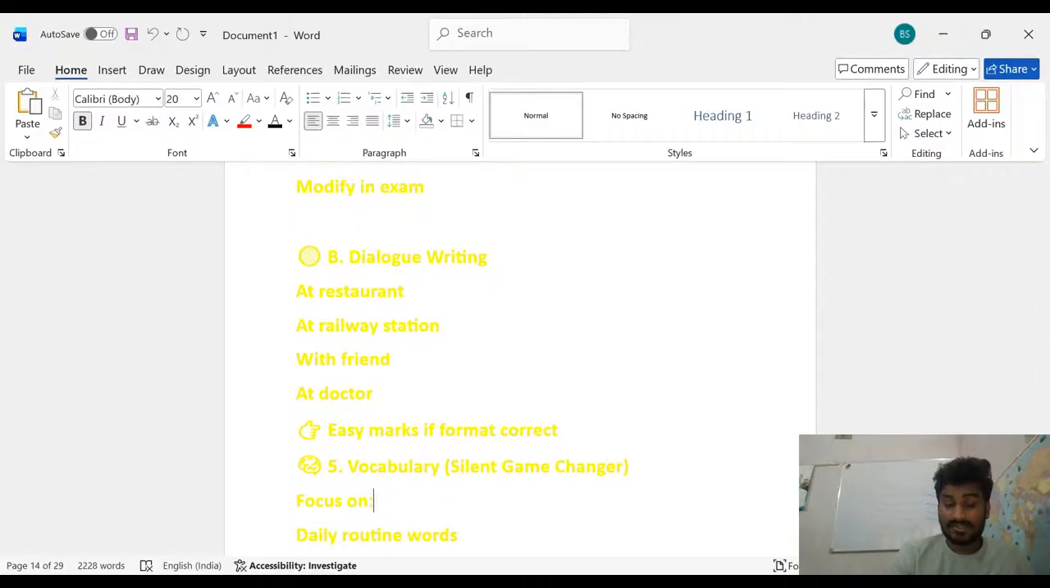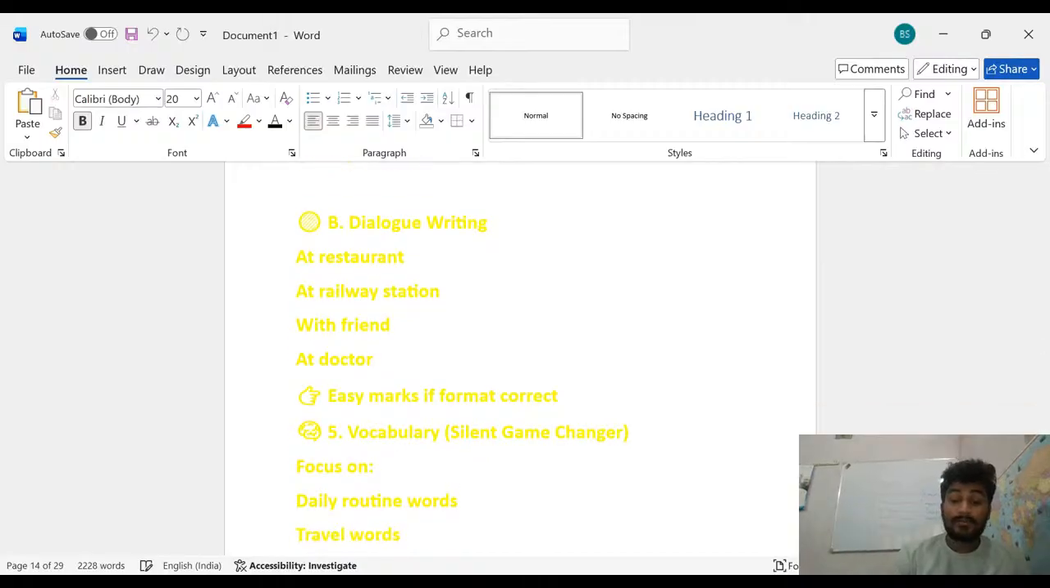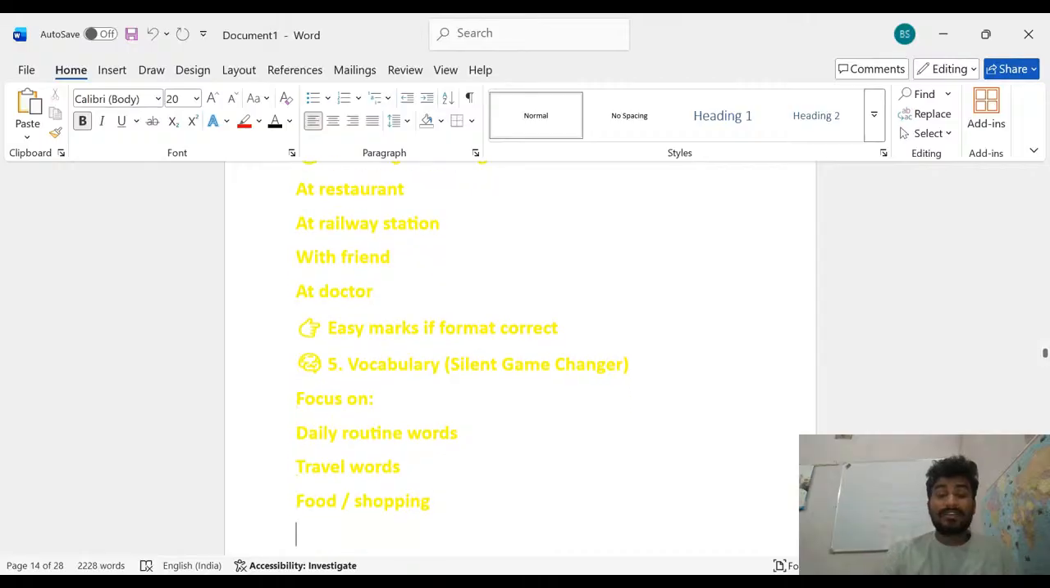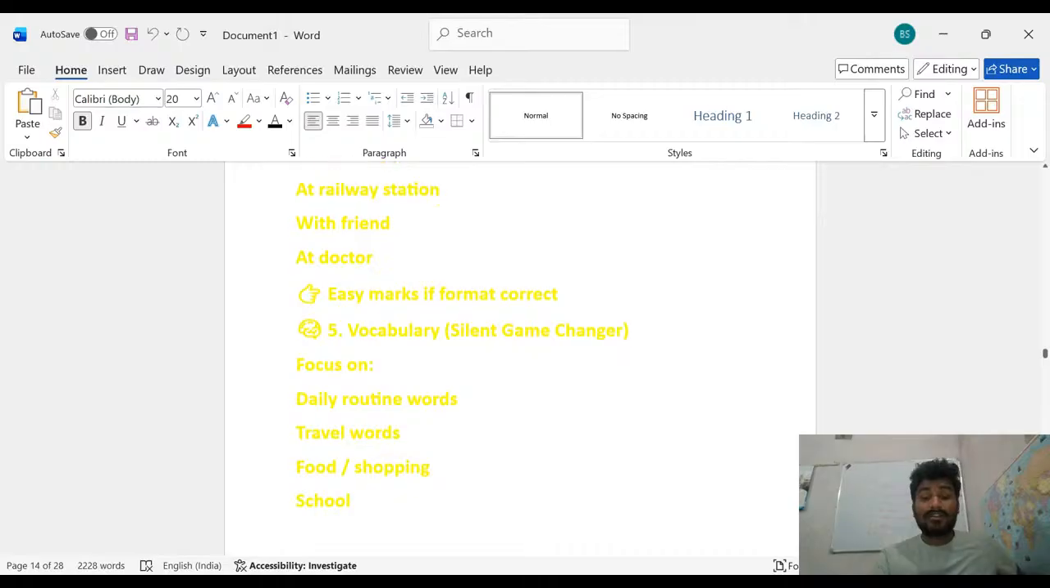You should focus on daily routine words. I will tell you all of them. Next are travel words. Focus on daily routine words, travel words, and the third is food and shopping words. Now the next one is school words. These are all the things you have to remember for your composition: daily routine words, travel words, food and shopping, and school words.